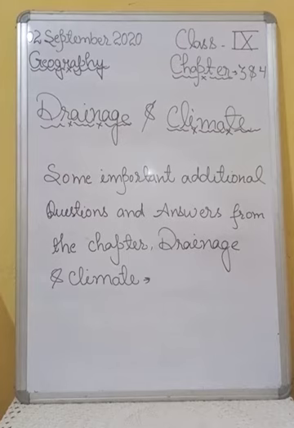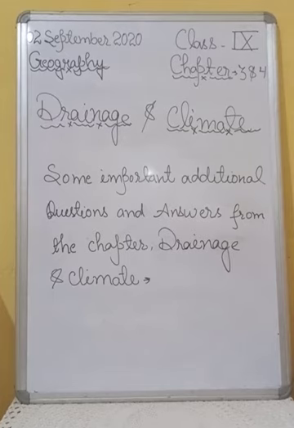After that, question number 16 is, what is a river system? Answer number 16 is, a river along with its tributaries may be called a river system. Okay. Question number 17, where does the Indus river originate? Answer number 17 is, the Indus river originates in Tibet near Lake Mansarovar.